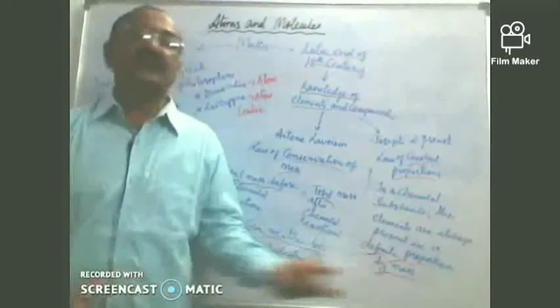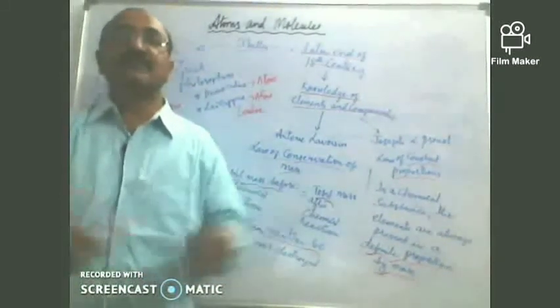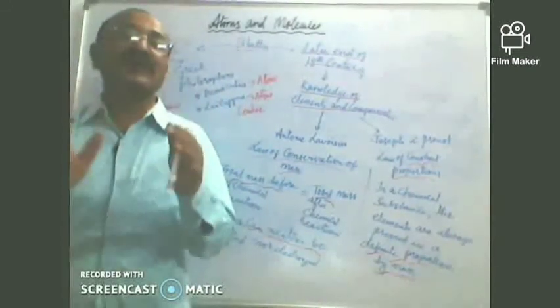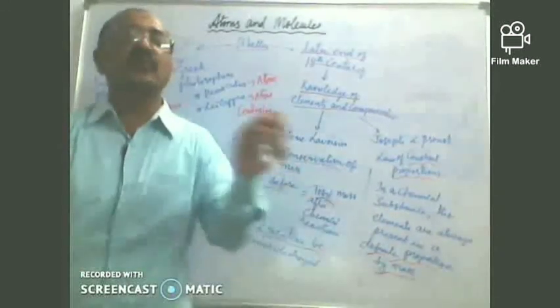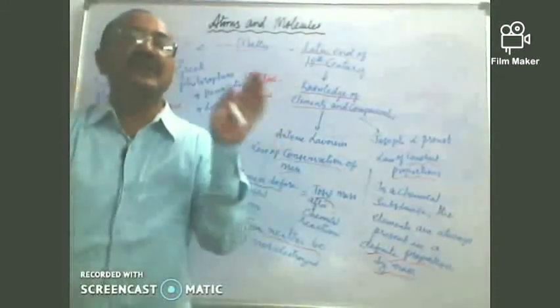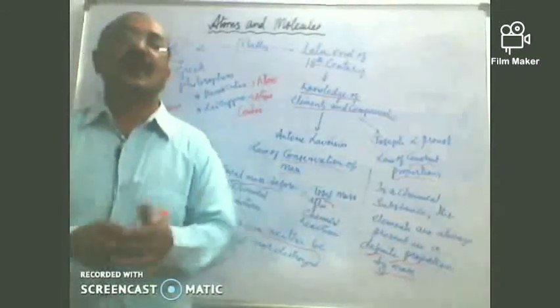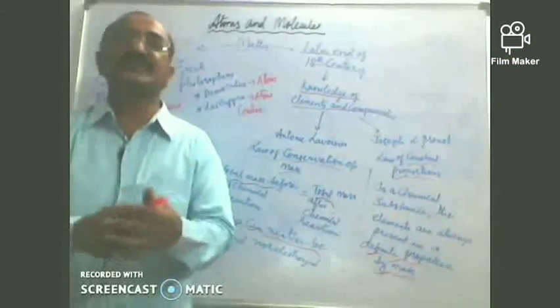The next part that we are going to talk about would be the reason for the combination. Why is there no loss of mass during a chemical reaction? And why is it that elements always combine in a definite ratio or proportion by mass? We'll find the reasons in the next part.